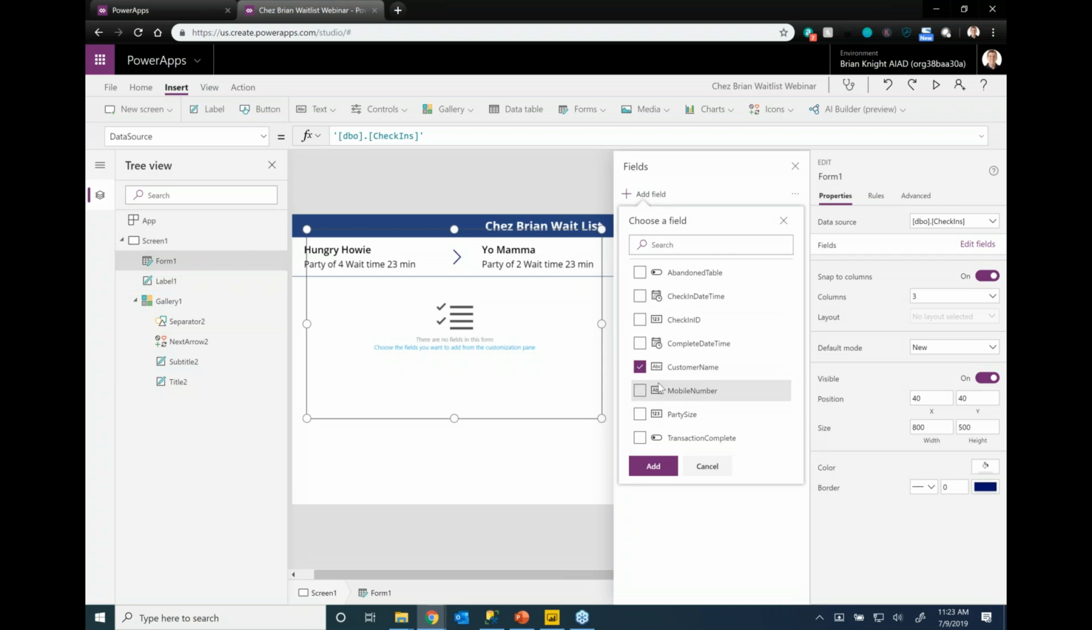And all I really need is maybe their party size. And I'll leave the phone number out right now. We'll keep it simple right now. And that's all I really need to make my app work. I'll go ahead and ask for the phone number. It's fine. It's not a required field or anything.